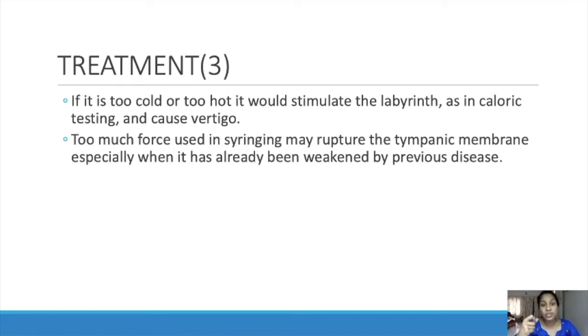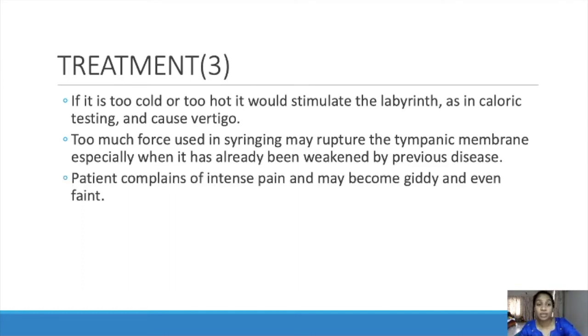Too much force used in syringing may rupture the tympanic membrane, especially when it has already been weakened by previous disease. If some diseases are there, like an infection in the middle ear, then the tympanic membrane will be weakened. So if we push with full pressure using the syringe, it will cause rupture of the tympanic membrane. So we should be careful while doing this syringing.